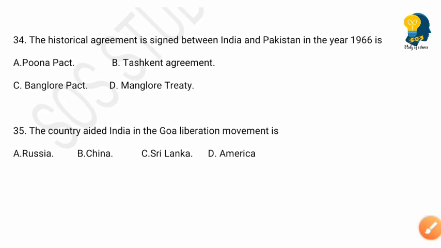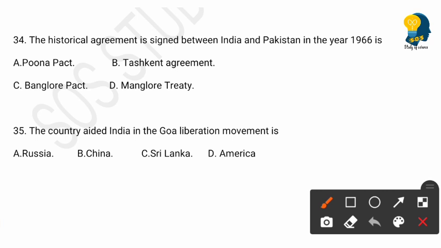The next question is, the historical agreement signed between India and Pakistan in the year 1966 is, options are Poona Pact, Tashkent Agreement, Bangalore Pact, Mangalore Treaty. And the right answer here is Tashkent Agreement. The historical agreement which is signed between India and Pakistan in the year 1966 is the Tashkent Agreement.